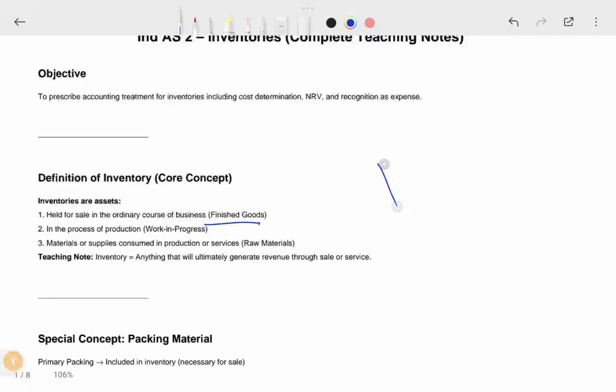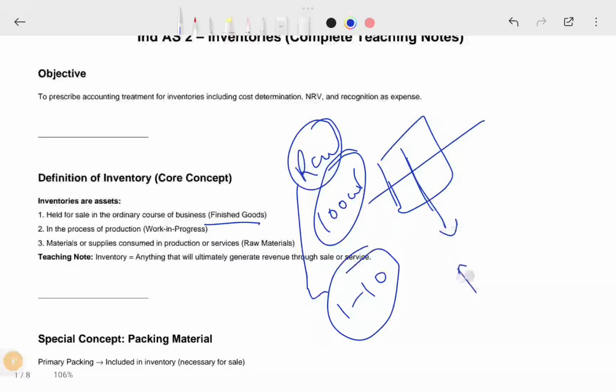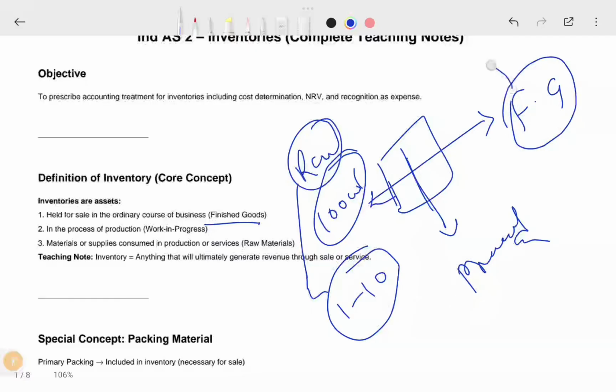Say there is a factory, you took raw materials, say thousands of raw materials, maybe 1 to 10 types of raw materials you have taken, and you processed them here. You performed the activity to convert them, and then you convert them into finished goods. These are called finished goods, and these you ordinarily sell to your customers.